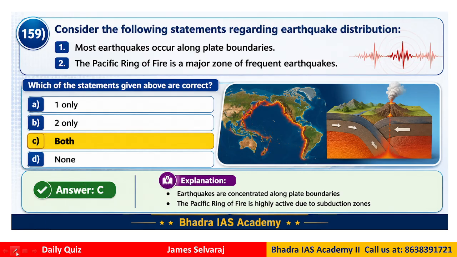Question 159. From the geography perspective, most earthquakes occur along plate boundaries. The Pacific Ring of Fire is a major zone of frequent earthquakes. So which statements are correct? So both statements are actually correct here. This should be rather an easy level question because earthquakes are basically concentrated along the plate boundaries where the collision of the plate takes place, and the Pacific Ring of Fire is highly active due to subduction zones. Clear now?